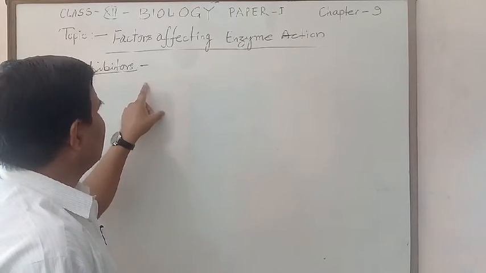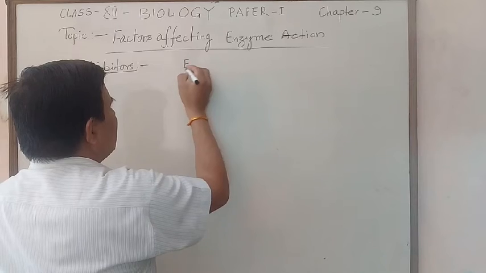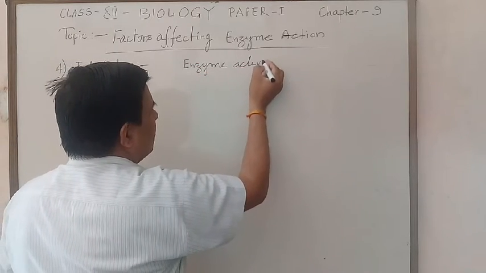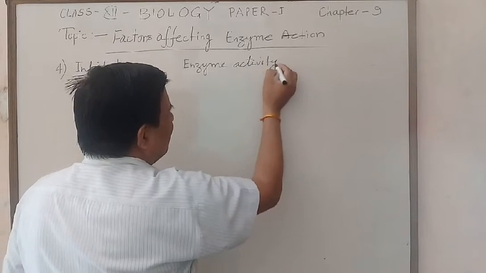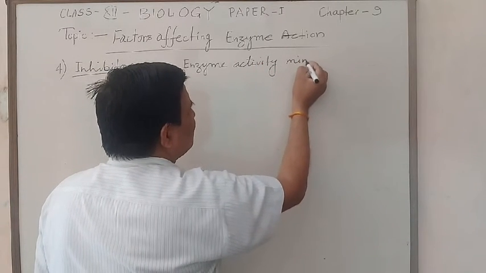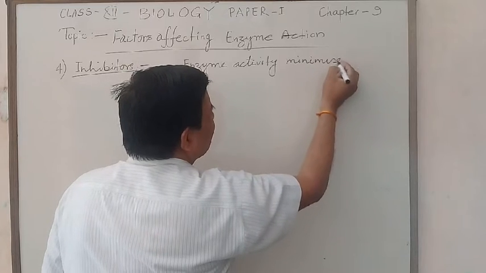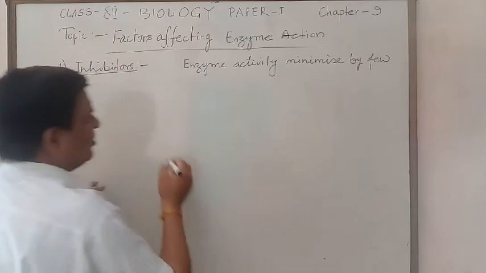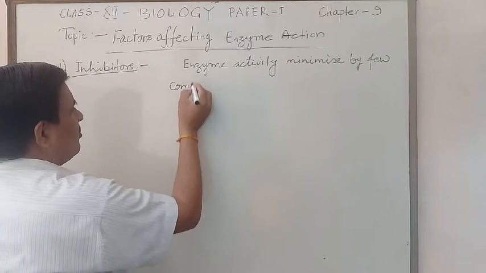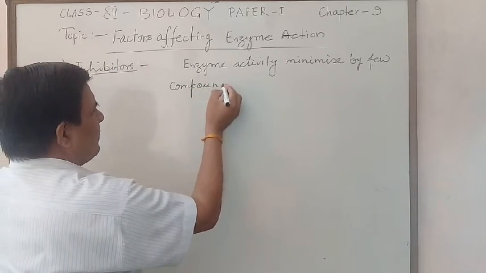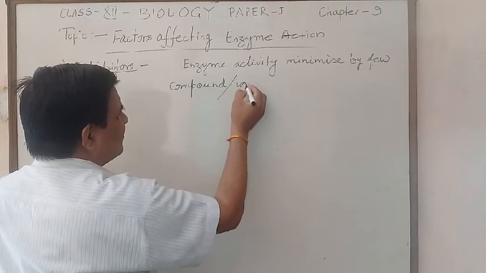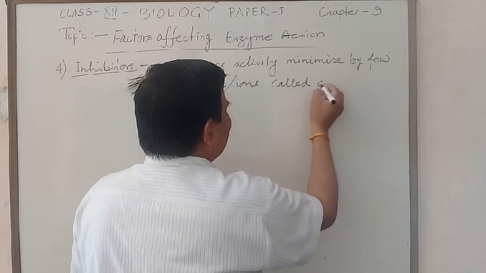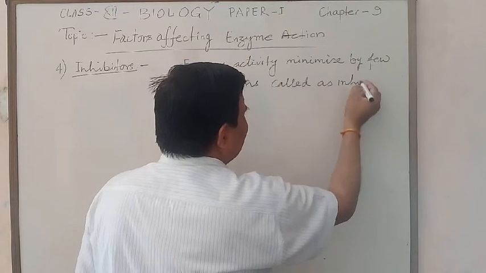Enzyme activity is minimized by a few compounds or ions called inhibitors.